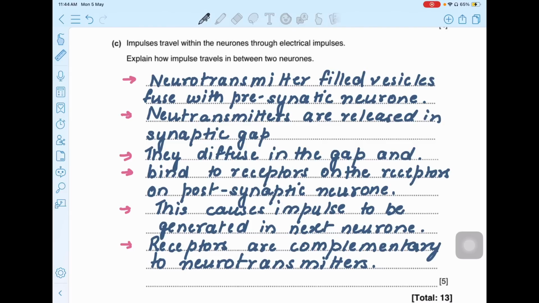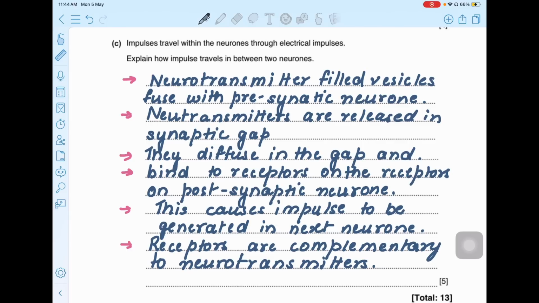Now imagine the same condition in a person who is suffering from Parkinson's. So in Parkinson's, less neurotransmitters will be released in the gap, less neurotransmitters will bind, less impulses will flow in the neurons, and less impulses will be transferred to the effector, which will lead to less contraction of the muscle, and the movement becomes slow. That's what you had to explain in the Parkinson's disease question.